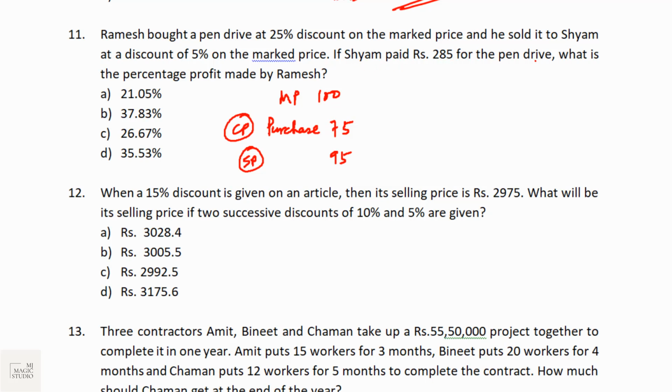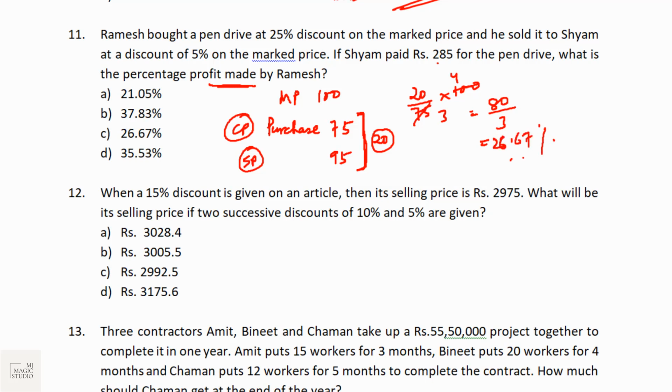If Shyam paid 285 for the pen, what is the percentage profit made by Ramesh? I'm not worried about how much Shyam has paid; we can calculate the percentage profit based on these two figures. So the profit made by Ramesh is 20, and profit percentage is always calculated on cost price. So the profit percentage made by Ramesh is 20 by 75 into 100. This is 3, this is 4. So that is 80 by 3, just less than 27. That would be 26.67% profit. Option C is the pick.